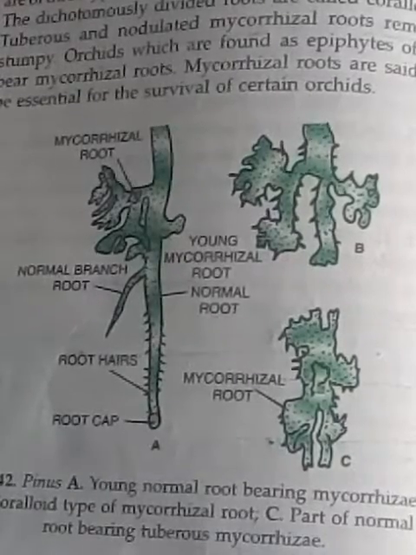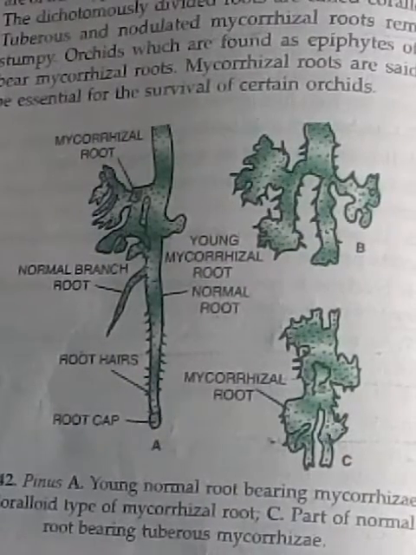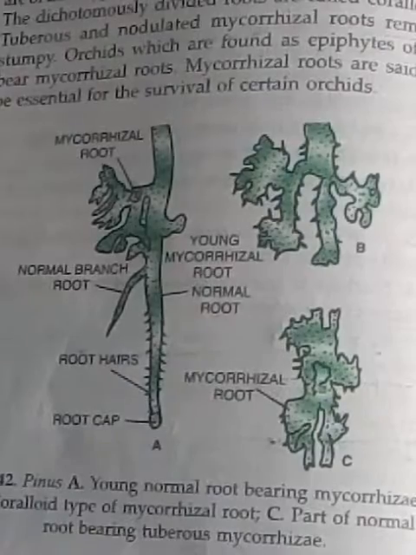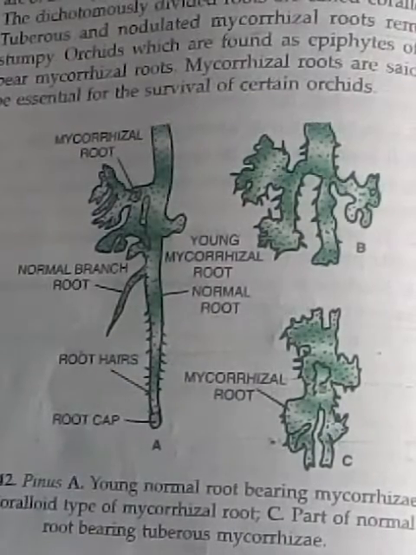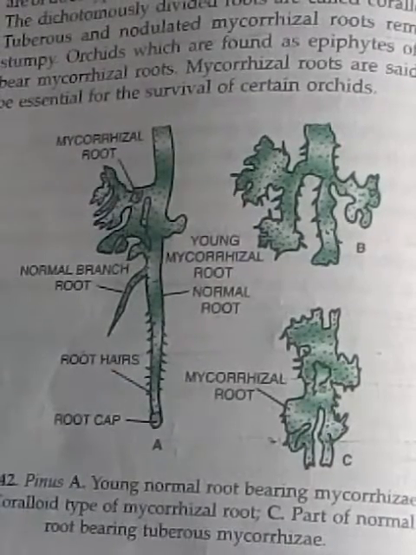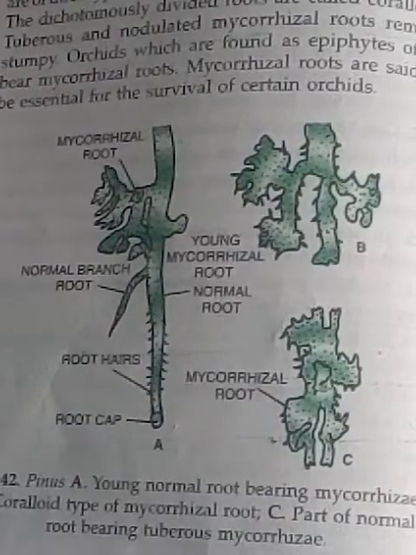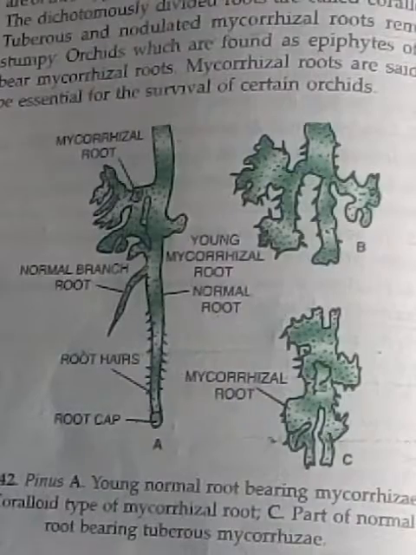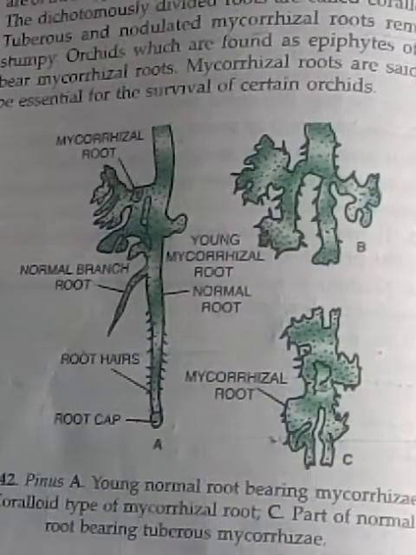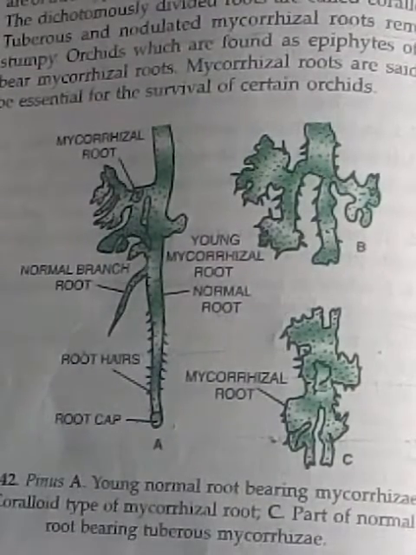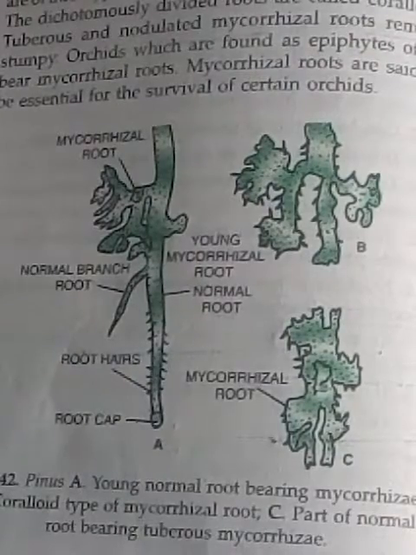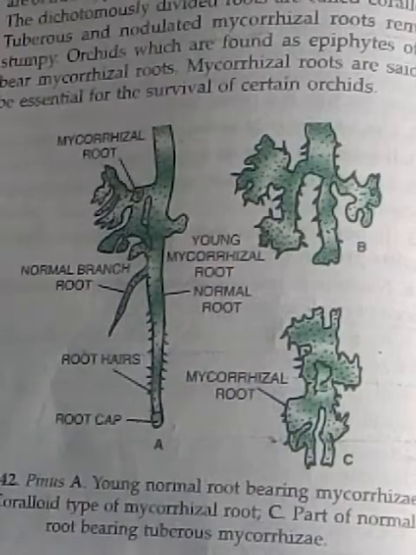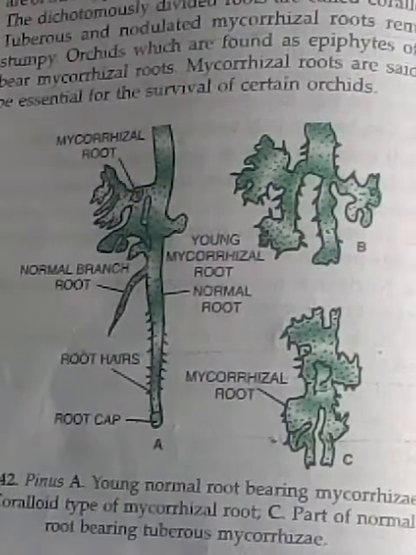Next beautiful topic is mycorrhiza. Mycorrhiza is the close association of the fungus with the roots of big plants. In mycorrhiza, there is symbiosis. The fungi get food molecules, mineral molecules, and water from the surrounding area, and they get food from the roots of the big plant. So there are two types of mycorrhiza: ectomycorrhiza and endomycorrhiza.